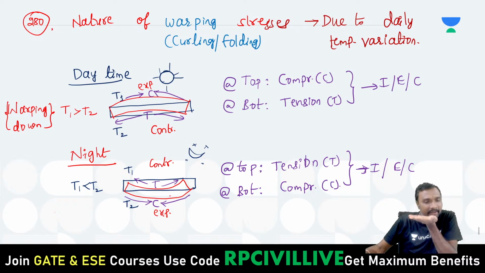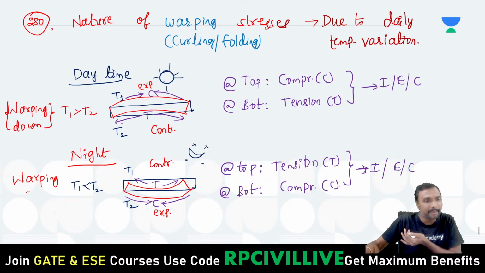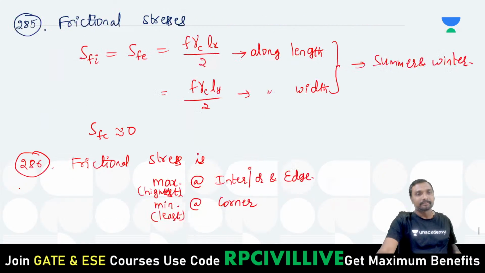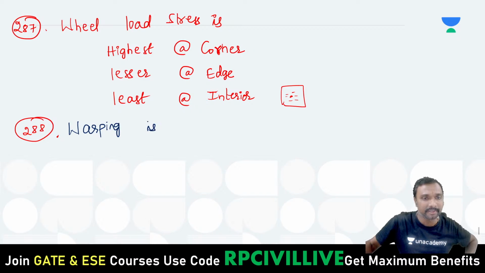At the bottom, during night time, it will try to get folded like this, right? Because of this folding, this part will be lifted, but the self weight will not allow it to lift, and will try to move it in the downward direction. So it is warping up, getting folded in the upward direction, right? This is warping up. Both warpings are resisted by the self weight only. Which one resists this warping? The self weight.